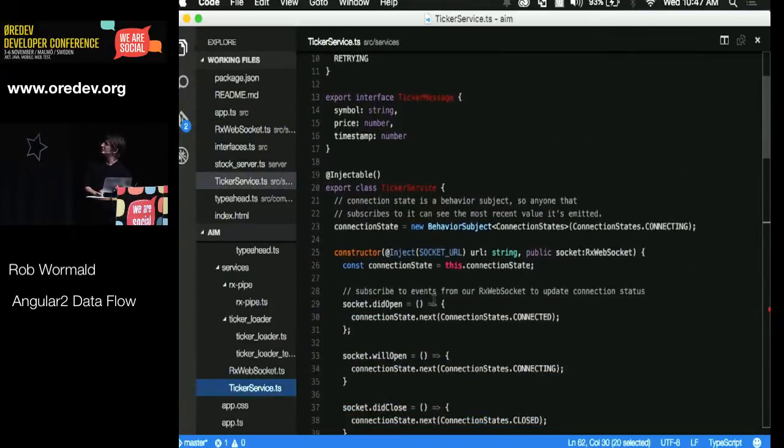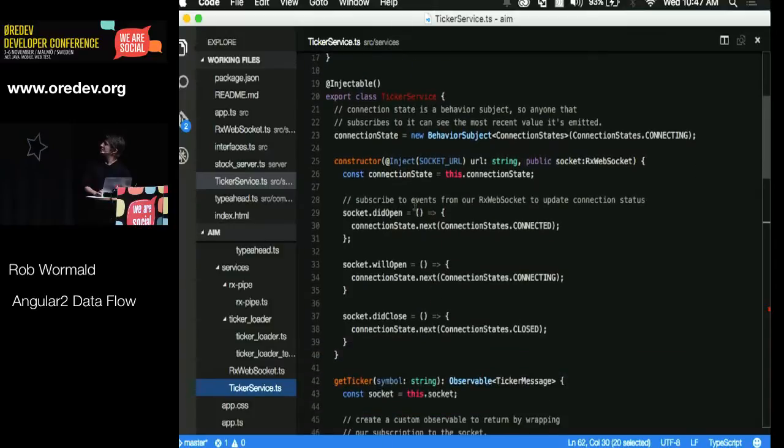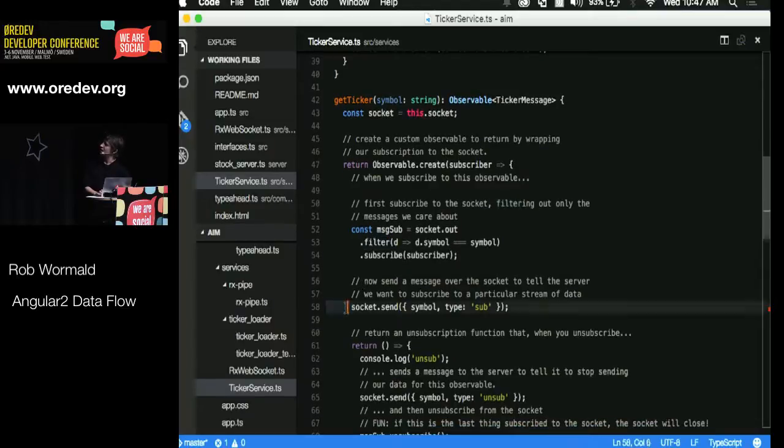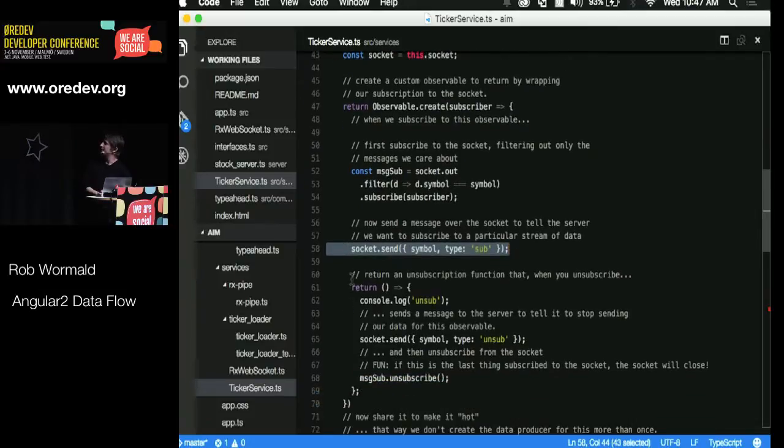And then this is the actual Angular service that uses the tickers. So again, we've got this did open, will open. These are all familiar things from WebSockets. We're going to get a ticker, and we're going to get an observable returned from that. We listen to the subscription, filtering out only the symbols we care about and subscribing to those. We can send socket messages out to activate a subscription. And again, every observable here has this return function.